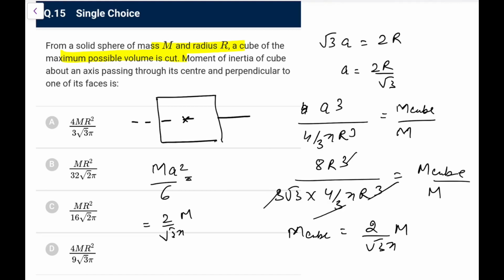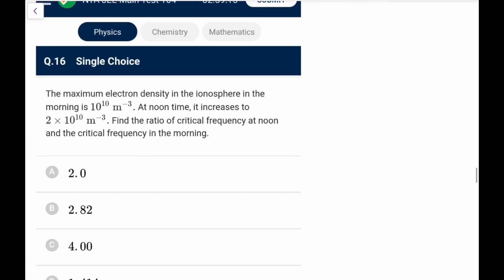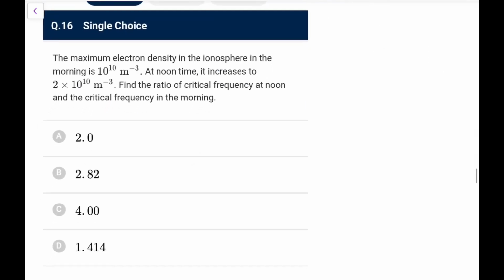a square will become 4r square by 3, by 6. So what we are left with, 2 4s are 8 and 6, let me write it completely, 8 m r square, 6 3s are 18 root 3 pi. So what we are left with, 4 by 9 root 3 pi. Go for option D here, that is what the answer is coming. Next one. The maximum electron density in ionosphere in morning is this. At room temperature, it increases the ratio of critical frequency.